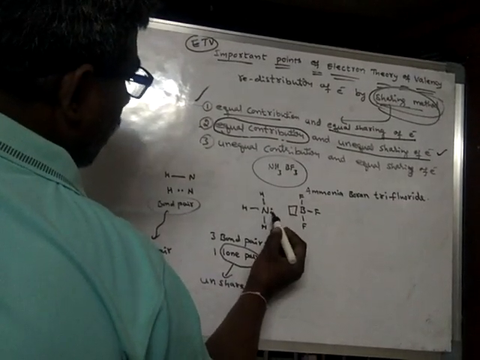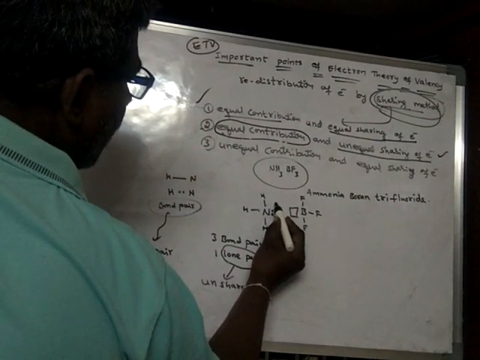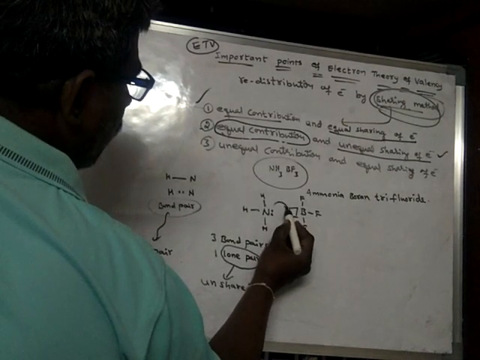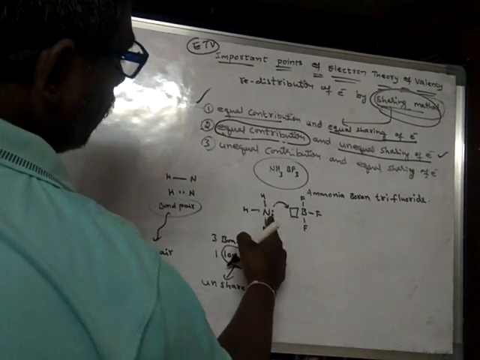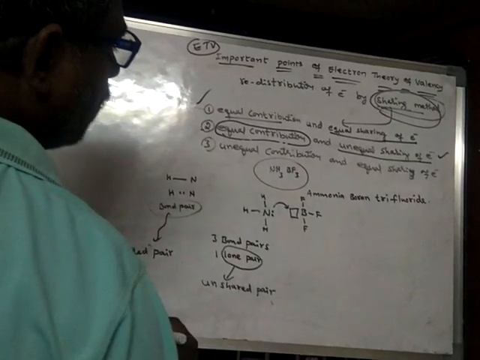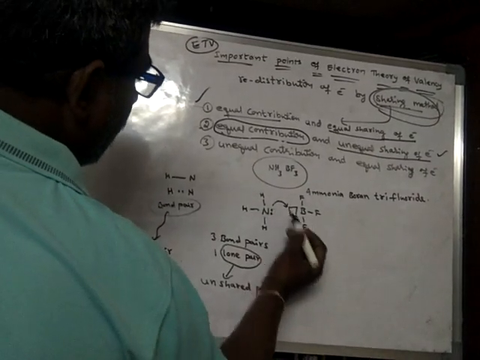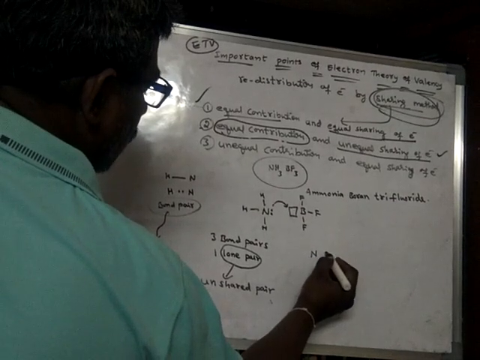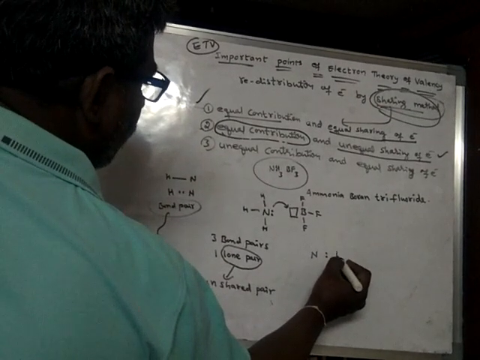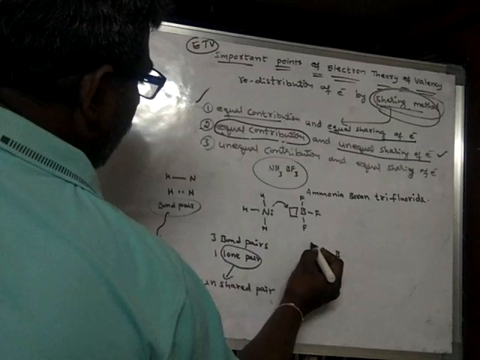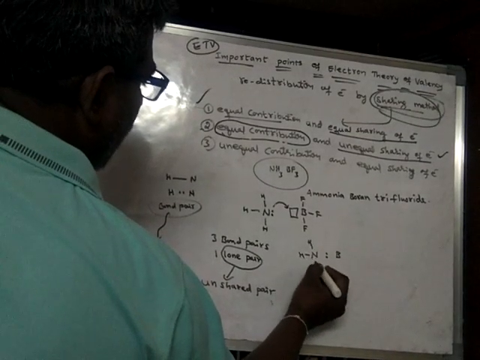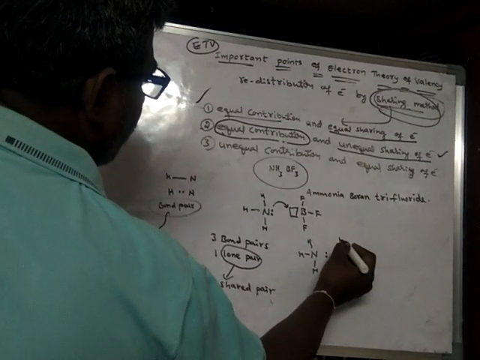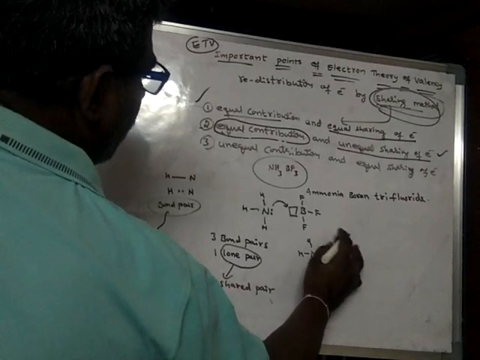Now nitrogen will give this electron pair to this boron. After giving that electron pair to boron, the electron pair will be between the boron and nitrogen atoms.